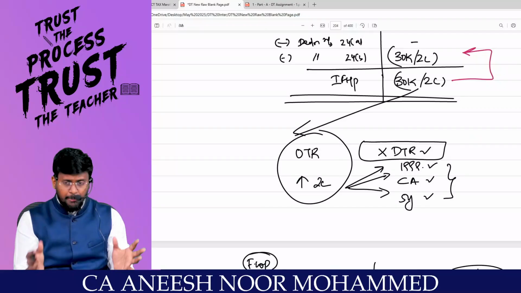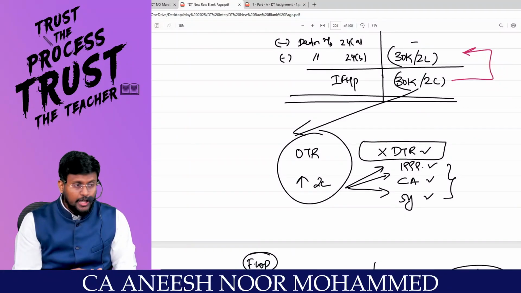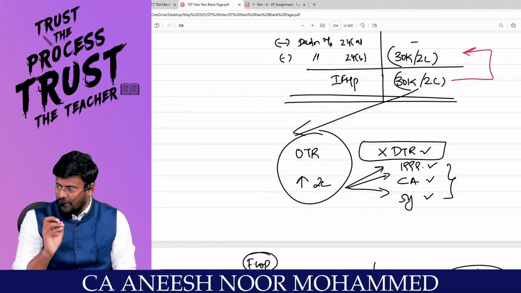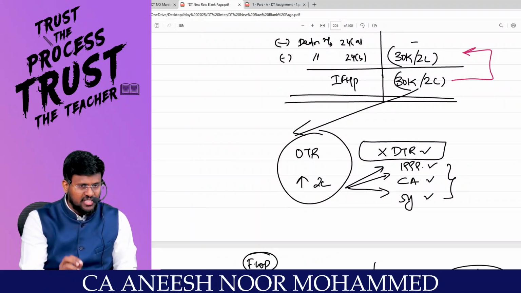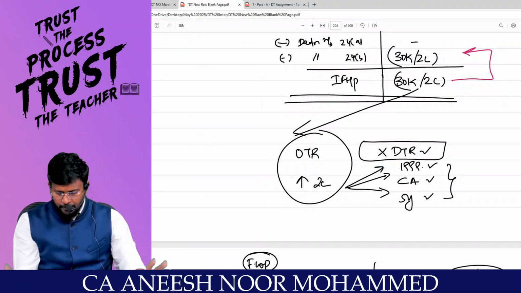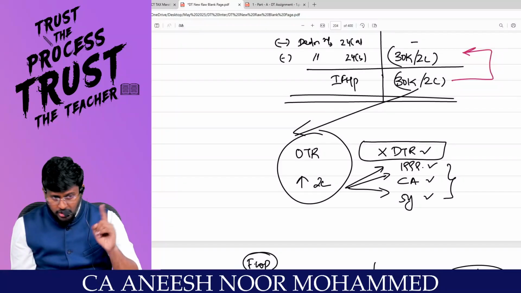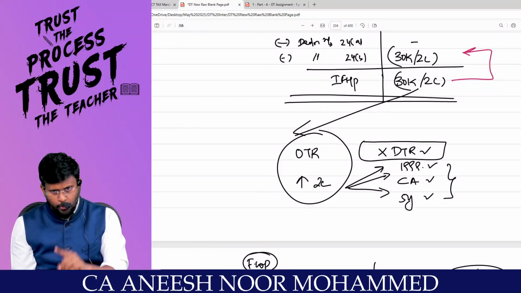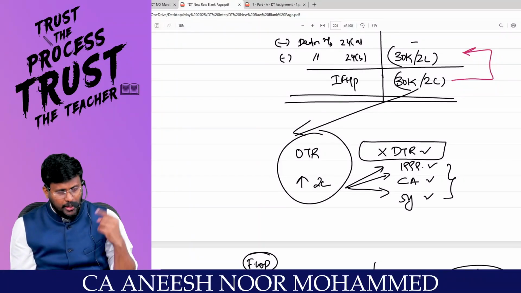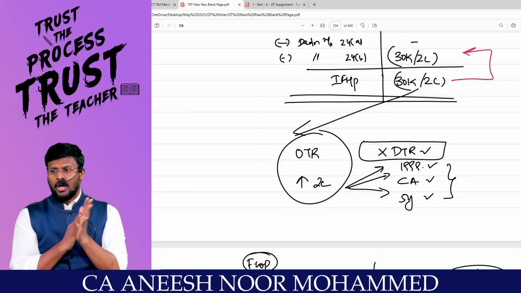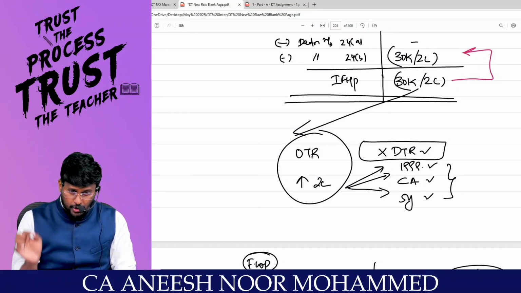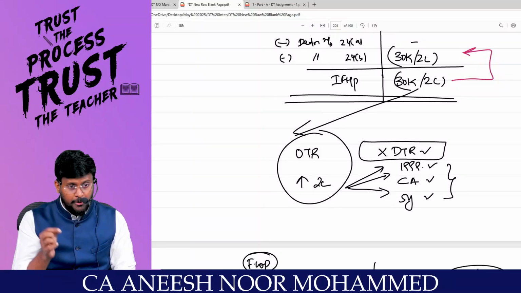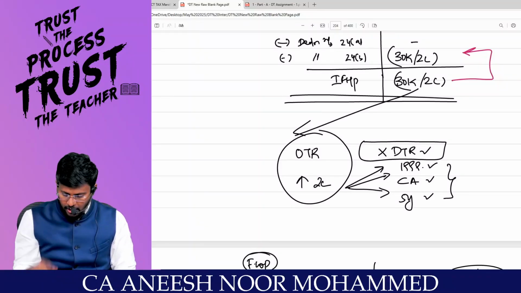The main important point we should carry in our mind is, in order to enjoy 24B, you should travel through the optional tax regime. If you are traveling through the default tax regime, section 24B itself will not be allowed. That too, if you are traveling through the optional tax regime, you can claim either 30,000 rupees or 2 lakh as the case may be. In order to claim 2 lakh rupees, the assessee has to satisfy conditions. Loan should be taken on or after 1/4/1999. Loan amount should be used for the purpose of construction or acquisition of the property. Such construction or acquisition should be completed within a period of 5 years from the end of the financial year in which the loan has been taken. Are you able to appreciate, sir?